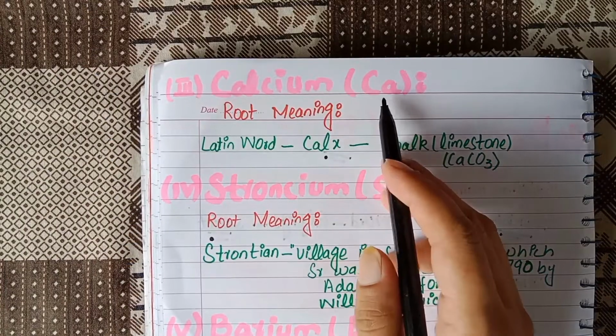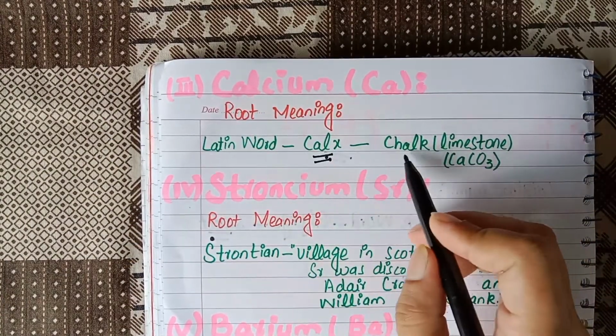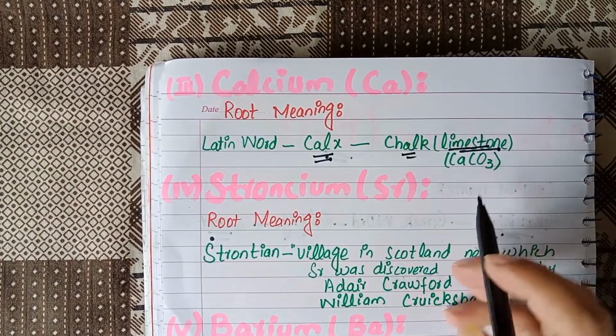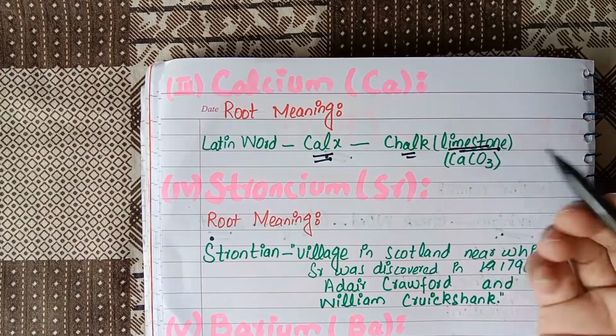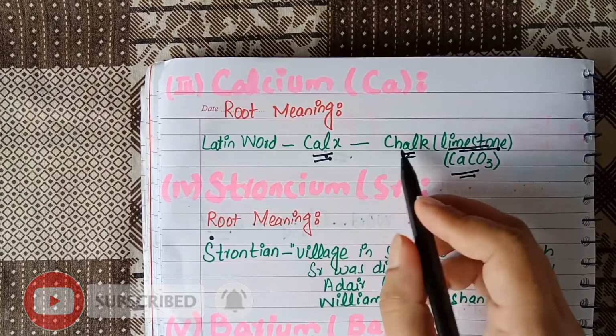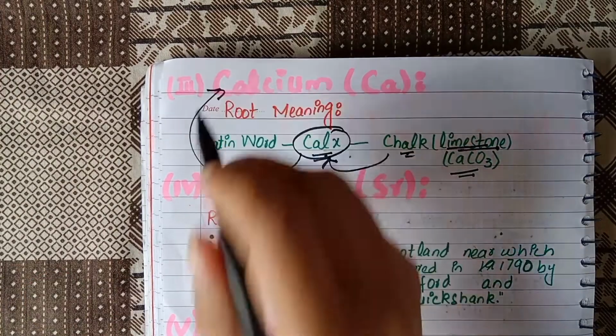The next element is calcium, which is derived from the Latin word calx, meaning chalk or limestone. Because calcium is the major component of chalk, that's why it is termed calcium. The Latin word for chalk is calx, and from this word calx, the term calcium is derived.